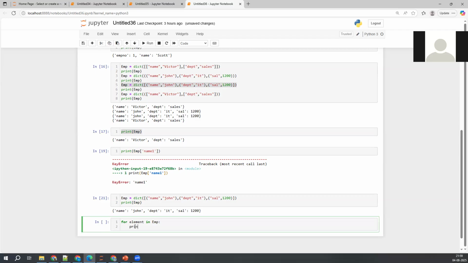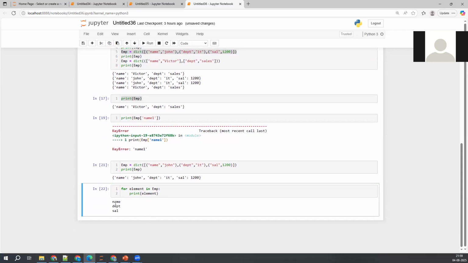Now what I wanted to print here is print of that element. I don't know what it is going to print. I'm just trying to use the same notation as with the other objects, like tuple and list. Now see what it is printing, and based on that we'll try to modify. Name, department, salary: are these the keys or values? Keys. By default, a dictionary prints its keys.